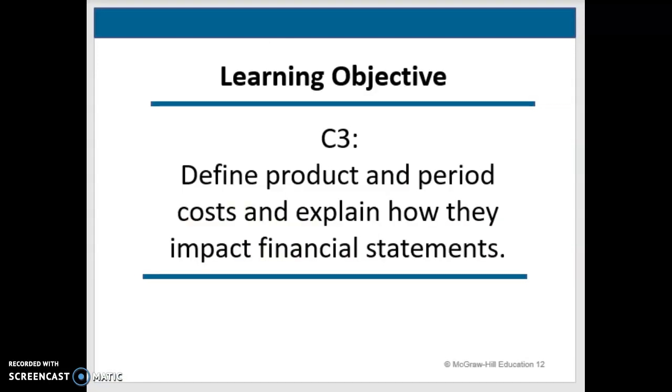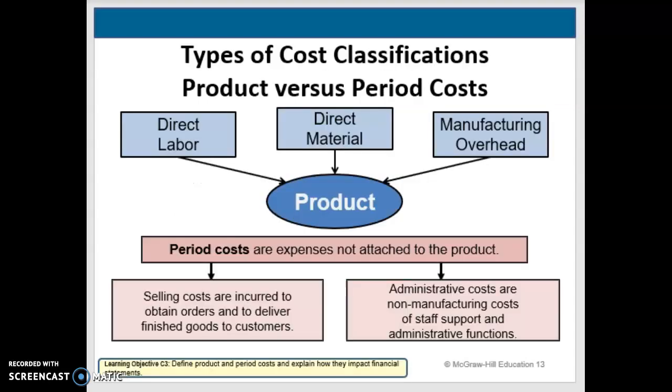Next, we want to look at these classifications broken down a little bit more by function. So we can break these costs down further by product and period costs. Product costs relate to creating a product. So direct materials, direct labor, factory overhead, or manufacturing overhead. Anything other than direct materials and direct labor falls into that factory overhead or manufacturing overhead costs. We're going to talk about each of those in just a minute.